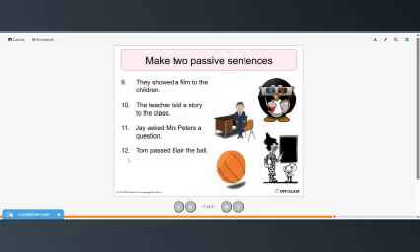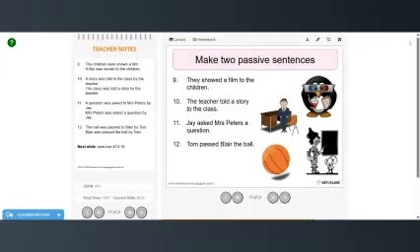And then Tom passed Blair the ball. So the ball is the direct object, Blair is the indirect object. So the ball was passed to Blair by Tom. Blair was passed the ball by Tom. I accidentally erased those answers, so I'll put up the answers here so that if you would like to copy those or take a screenshot, you can.